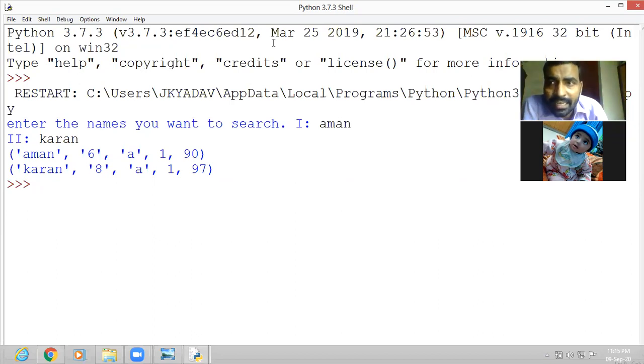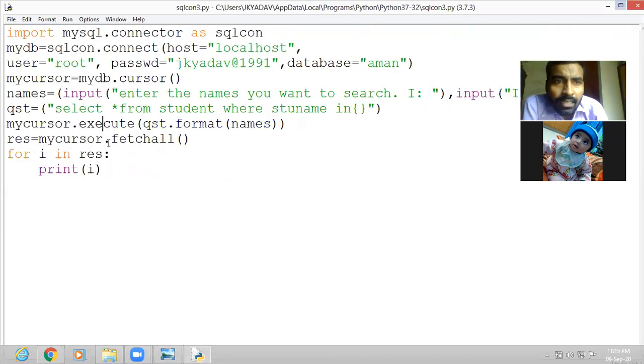As it is written in the code, you can first write the query string, that is select star from student where stu name in. If you are searching more than one name, then you have to use the in operator. But if you are searching one name only, then you have to use the equal to operator.